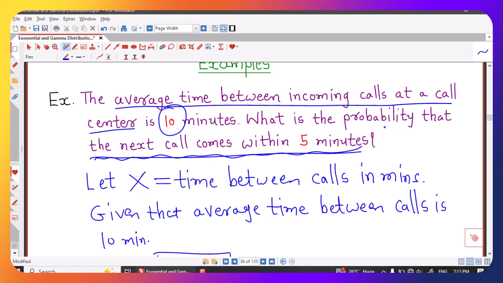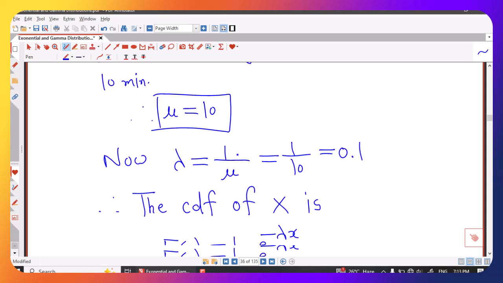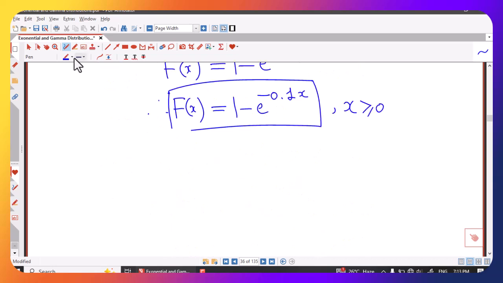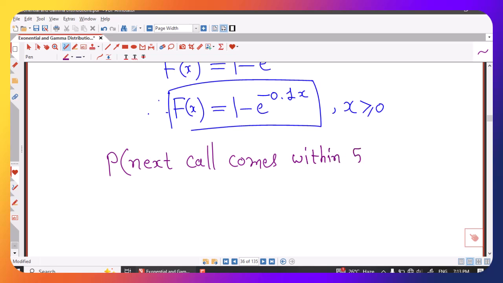Now we have to find the probability that the next call comes within 5 minutes. That is, the time until next call is up to 5 minutes. Okay, now we write what is required. We have to find the probability that next call comes within 5 minutes.